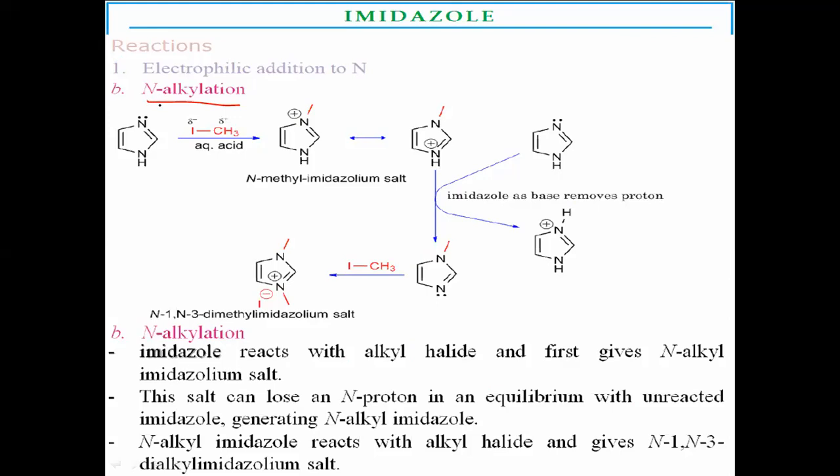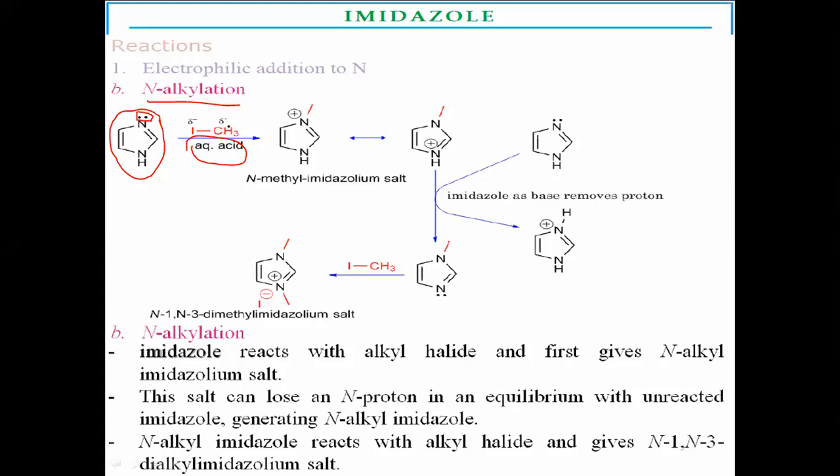What is meant by N-alkylation? N means nitrogen. Alkyl substitution on the nitrogen of imidazole, where the unshared electrons are present on a particular nitrogen atom out of these two, where the alkylation is carried out. For alkylation, alkyl halides are used in the presence of acid. Acid acts as a catalyst for alkylation reactions.